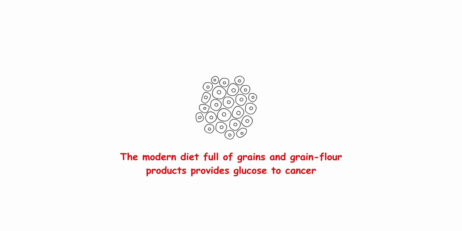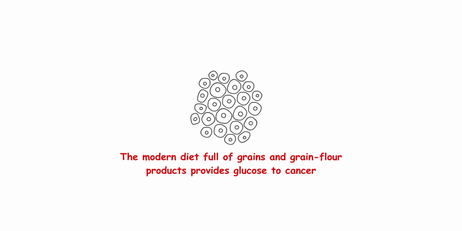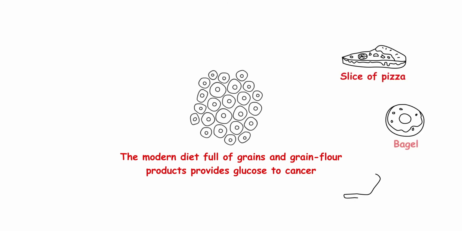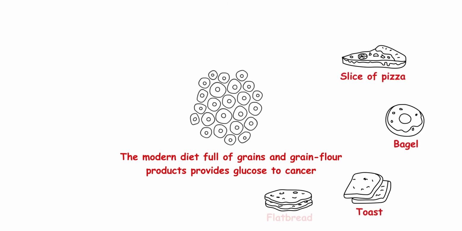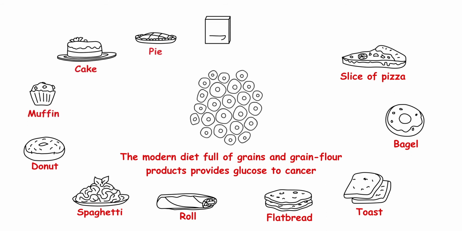In nearly every nation of the world, the diet is increasingly composed of grains: wheat, oats, rice, corn, and other grains. A person with cancer who eats a slice of pizza, bagel, toast, flatbread, roll, spaghetti, donut, muffin, cake, pie, cereal, or rice is effectively providing glucose the cancer cells crave.